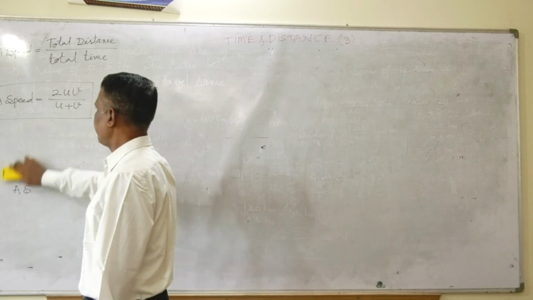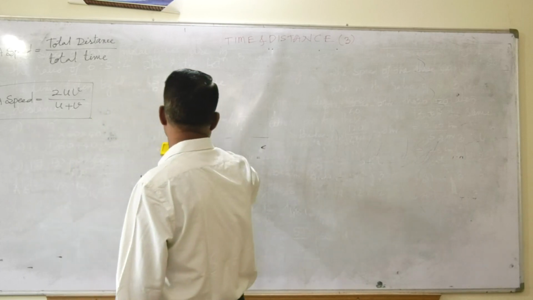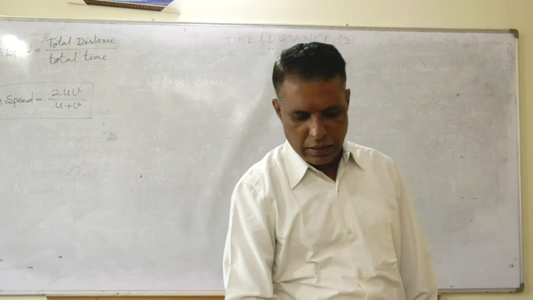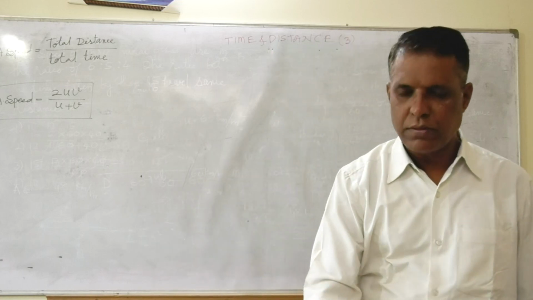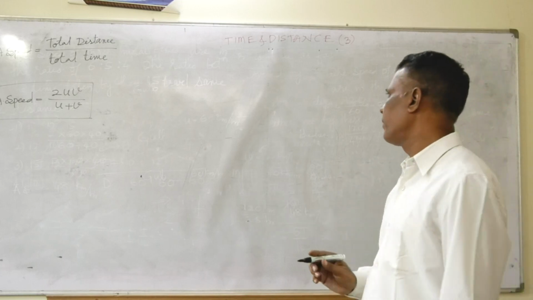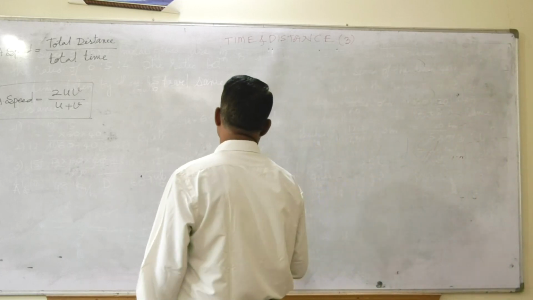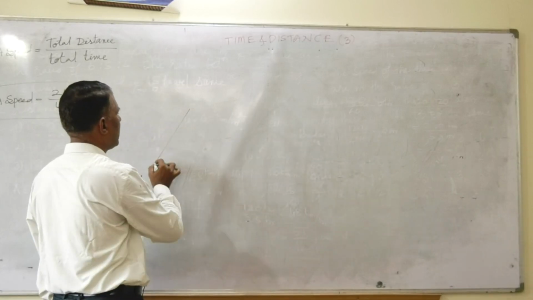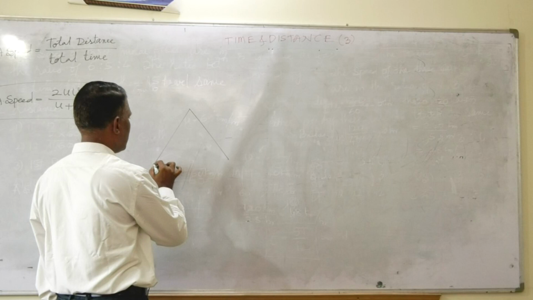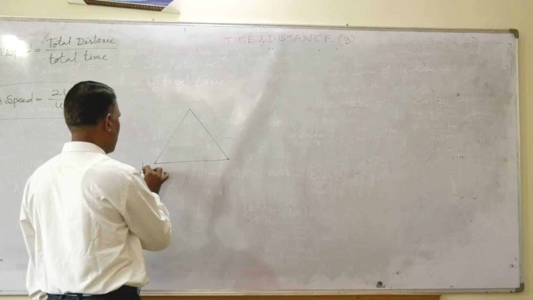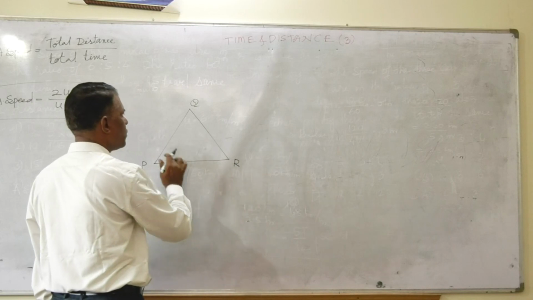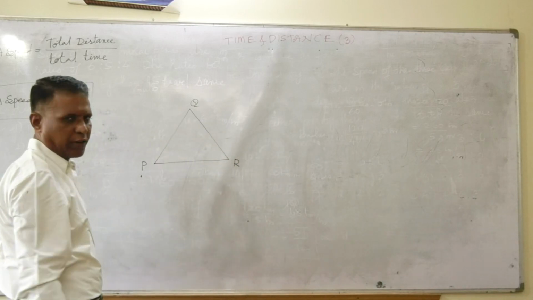Second question. How do we have to answer it? Whether you use the formula or the simple basic concepts, you see for yourself. My question here: three cities P, Q, R are situated at equal distance, friends.